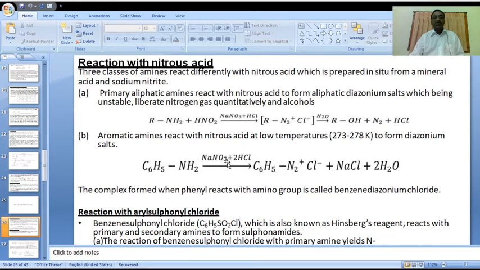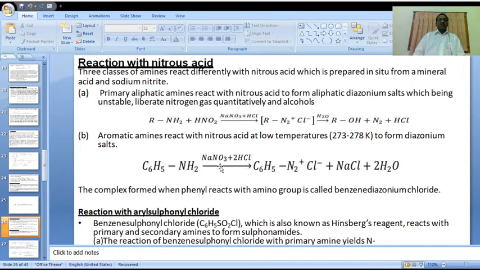Here also HNO2, nitrous acid, is produced and involved in this reaction. Here we are getting benzene diazonium chloride, C6H5N2Cl, with sodium chloride and water as byproducts.